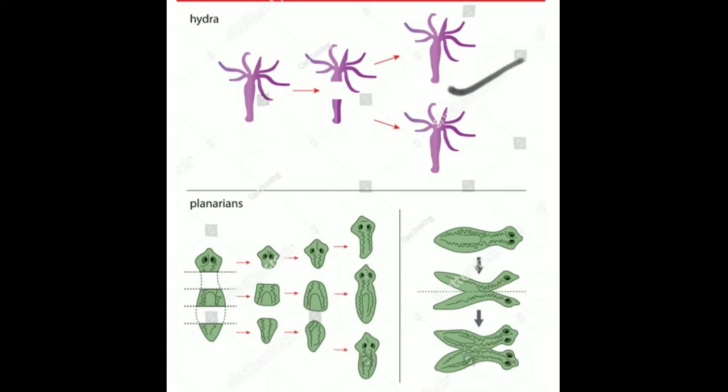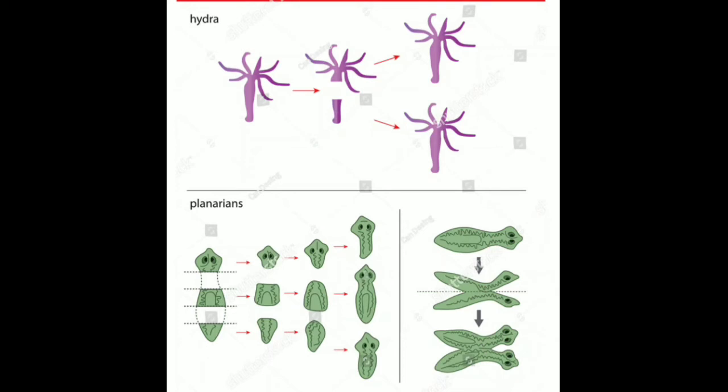You can see the two examples, Hydra and Planaria. This ability of a detached part to grow into a complete new individual is called regeneration. Here you can see that the Hydra has been cut into two pieces, and each piece has regrown into a new individual. Similarly, in Planaria it can take place both ways, longitudinally as well as transversely. So both are shown over here.